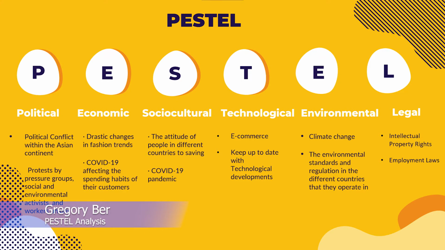The political factors. Political conflict within the Asian continent has affected Uniqlo over its years of operation. This has become an issue over the years, especially in 2020 when political protests took place in Hong Kong and a feud between Japan and South Korea broke out. Another factor is protest. As Uniqlo is a worldwide organization, Uniqlo needs to analyze and monitor certain political groups like social and environmental activists and workers' unions as they play a key role in the policy-making process.